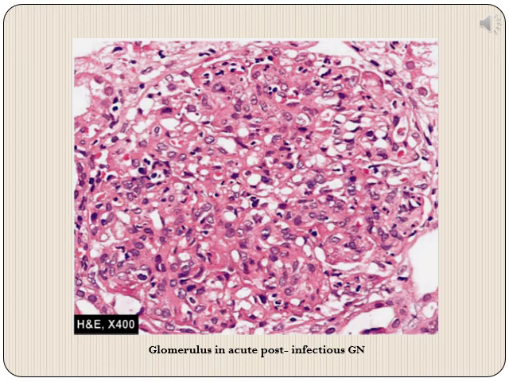This photomicrograph again shows the microscopic features of post-infectious or post-streptococcal glomerulonephritis. On high power, we can see that the glomerulus is enlarged in size and is hypercellular, almost full of cells, and this hypercellularity is because of these lightly stained nuclei which are resident glomerular cells, mesangial cells, endothelial cells, and we can also see these darkly stained cells which are inflammatory cells, predominantly neutrophils and a few monocytes.